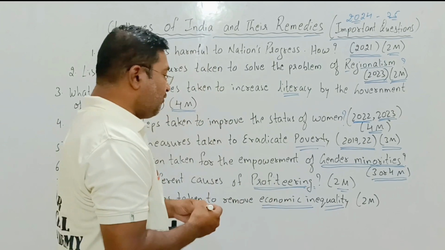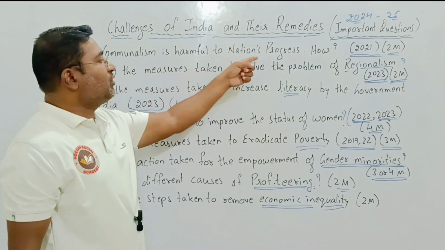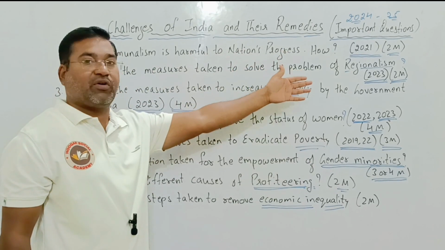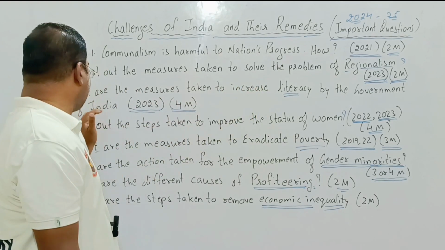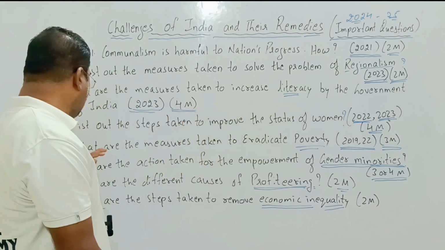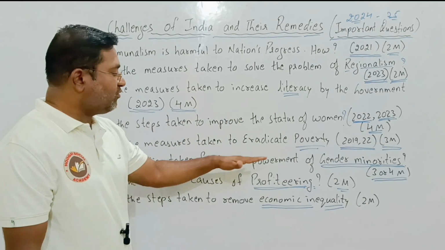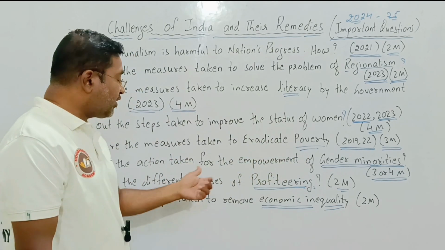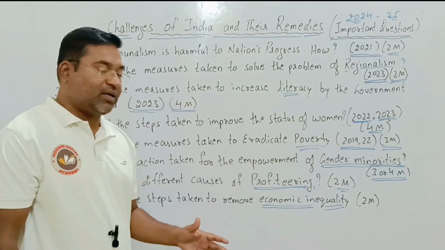Among all these, communalism is harmful to the nation's progress. How? List out the measures taken to solve the problem of regionalism. What are the measures taken to increase literacy by the government of India? List out the steps taken to improve the status of women. What are the measures taken to eradicate poverty? What are the actions taken for the empowerment of the gender minorities? What are the different causes of profiteering? And what are the steps taken to remove economic inequality?